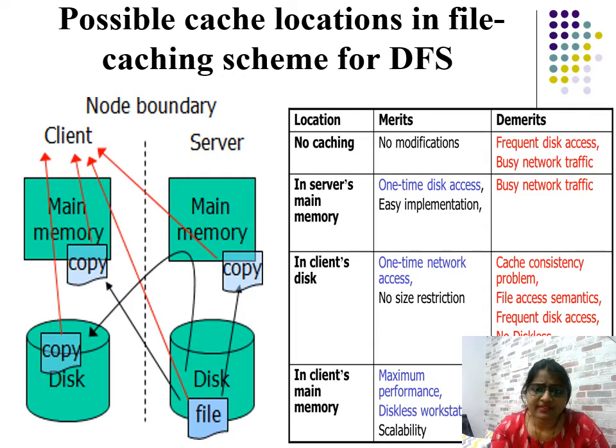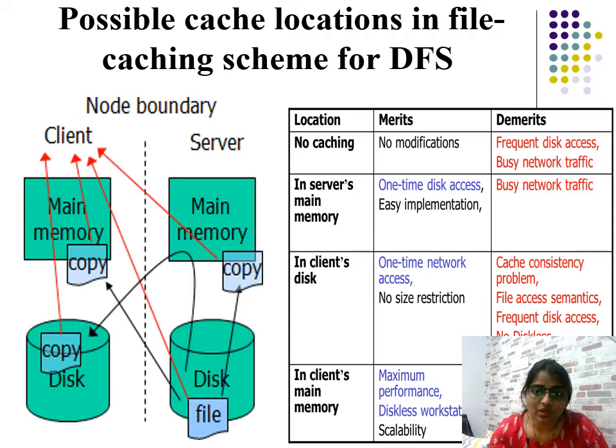If no caching is there at all, meaning we are not placing that file in any other location, as you can see in the table given here, the merit is no modification problem, and the demerit is frequent disk access.